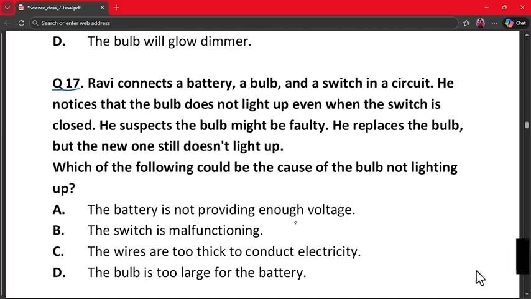A. The battery is not providing enough voltage. B. The switch is malfunctioning. C. The wires are too thick to conduct electricity. And D. The bulb is too large for the battery.